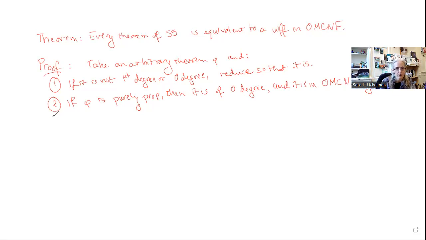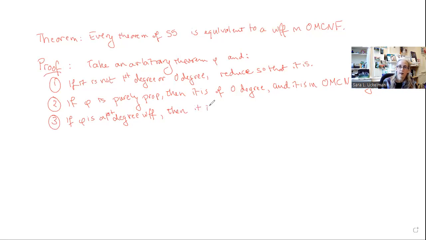So we can ignore the purely propositional side of things. If phi is a first degree formula, because that's the other option, then we can say something about the particular format or structure that it has.